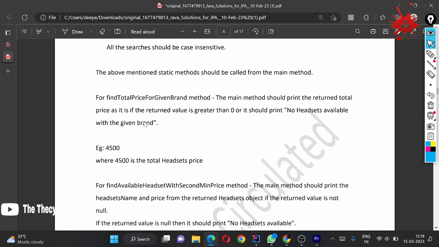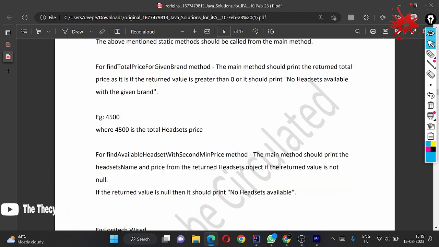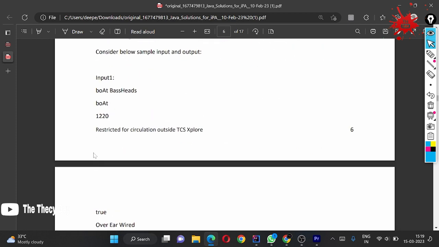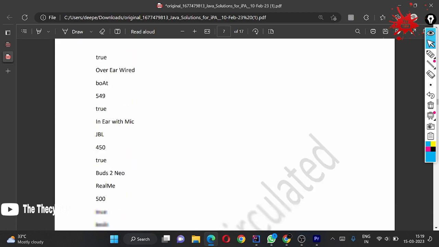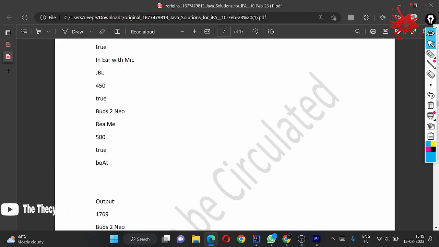Yes. So we are just coming. Yeah, so we have to print headset name here. Okay. So this first thing we have to print. So this is the headset. This is the brand bot. This is the price, and this is the availability. Okay. And all of that we have given a second example, and here it is matching with bot. Okay. So the second parameter they have is bot.